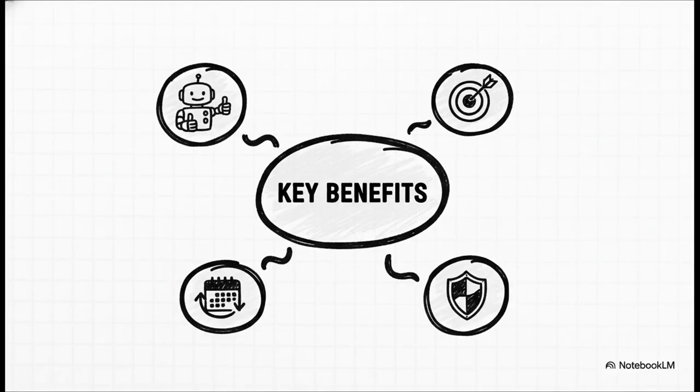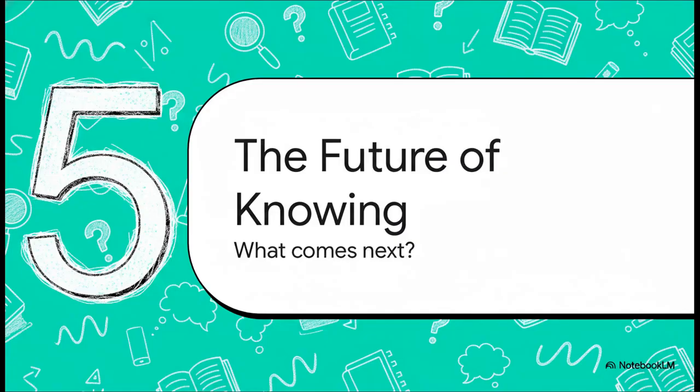And that accuracy, well, it changes everything. It builds trust. It means the AI can use up-to-the-second information, not just data that's months or years old. And all of that leads to a much more useful AI, one that you can actually rely on as a tool. So this brings us to one last, bigger thought.